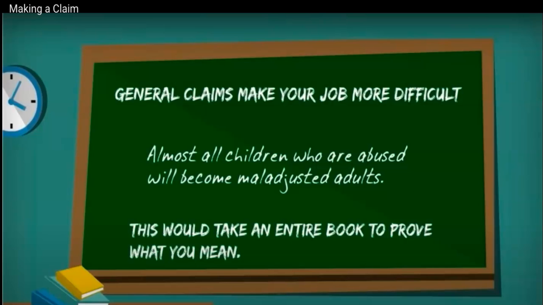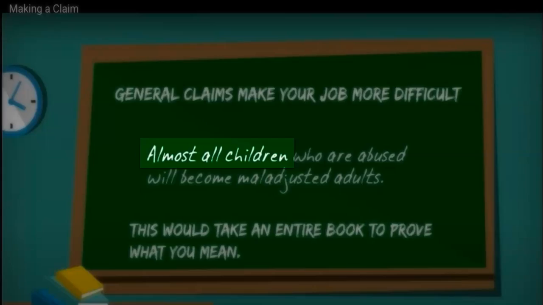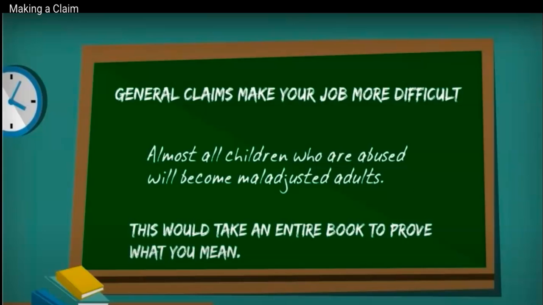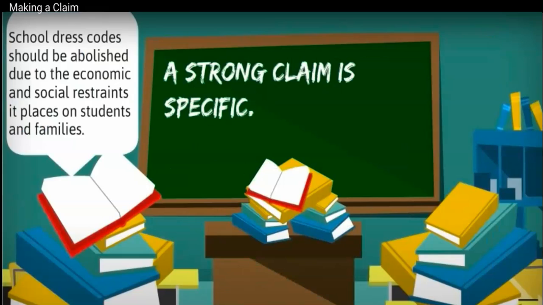Now, if a claim is too general, then it's really hard to argue because you would need to find a ton of evidence to make your case. So in this example, almost all children who are abused will become maladjusted adults. Well, it's way too general, right? Almost all children. You'd have to look at all the children in the world and find evidence for all the children in the world to make your case here. So you really want a claim, a strong claim, to be specific.